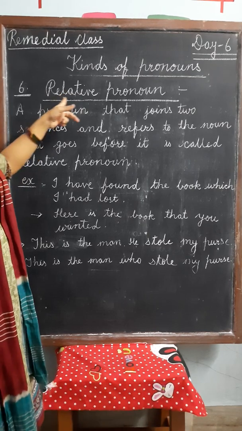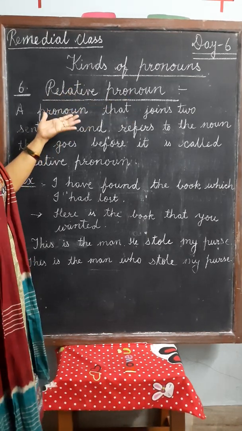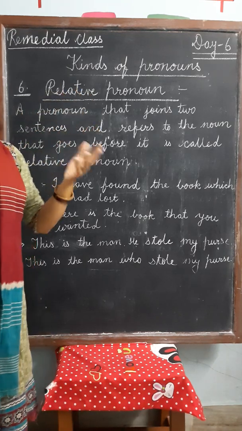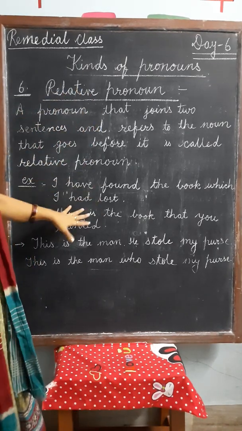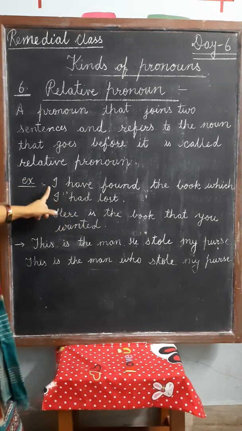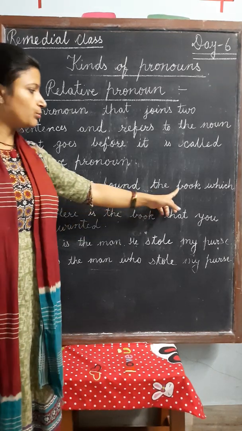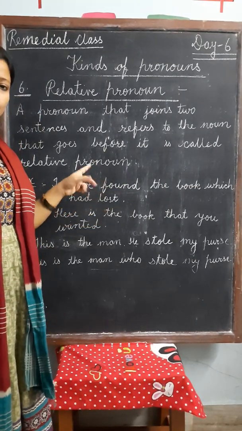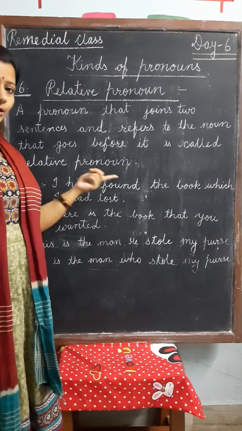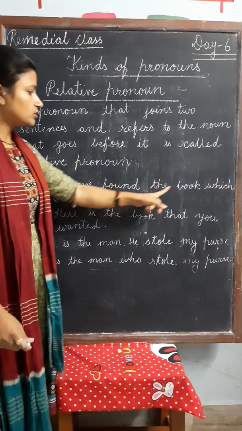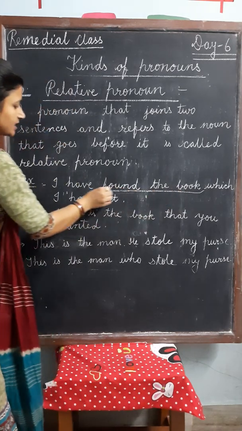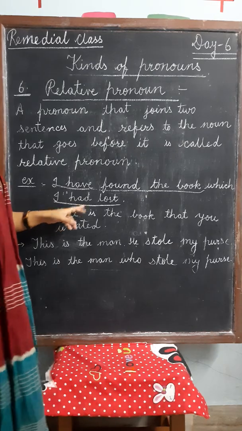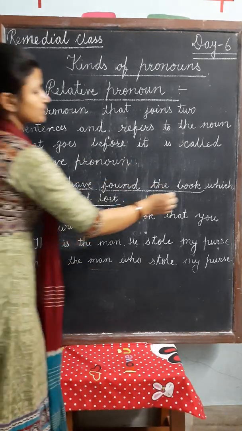Our sixth pronoun is relative pronoun. As we understand from the word relative, it means relation. First of all, we understand these examples. I have found the book which I had lost. In this sentence, there are two sentences which are connected with a connector. I have found the book. This is one sentence, and I had lost. This is second sentence, and there is a connector, which.